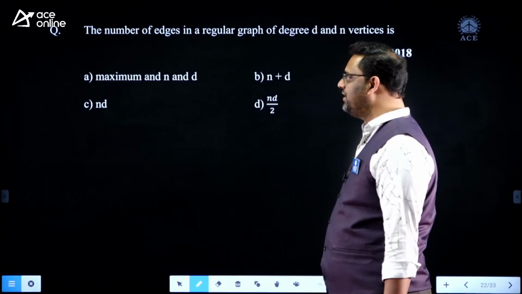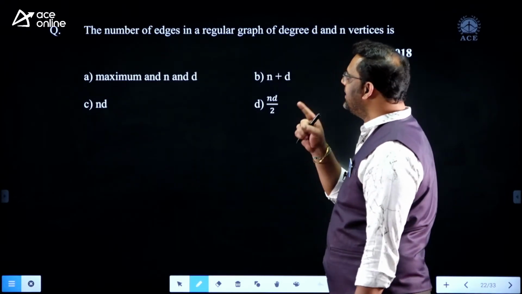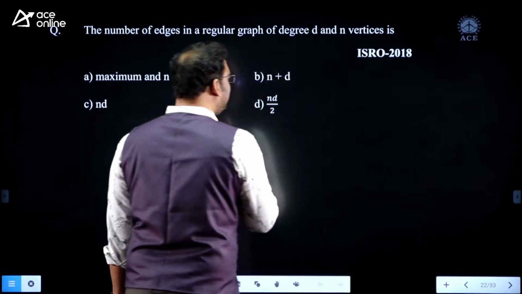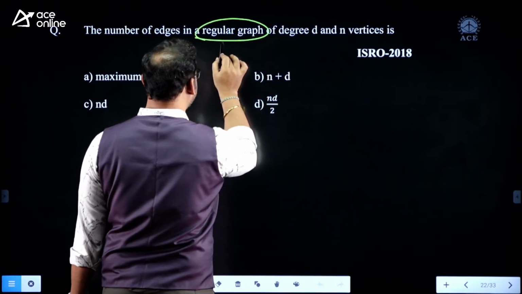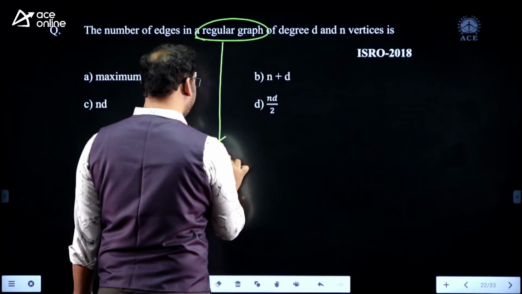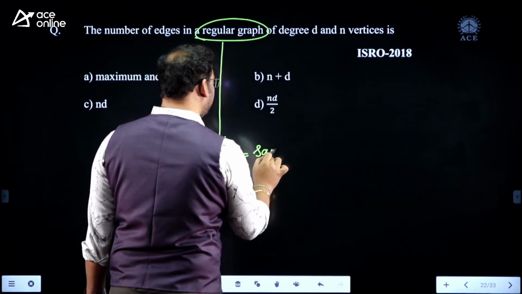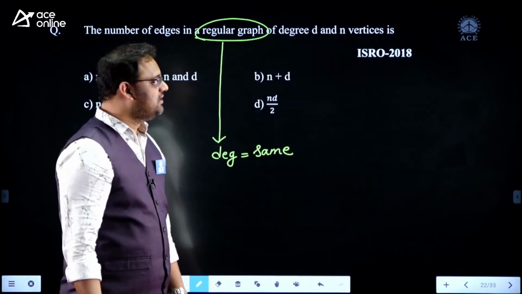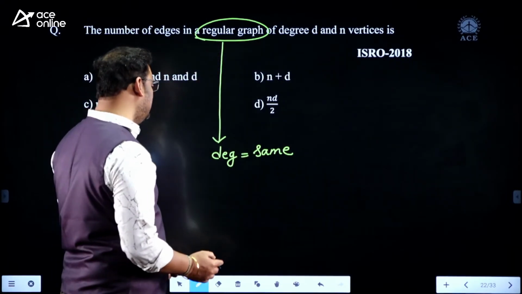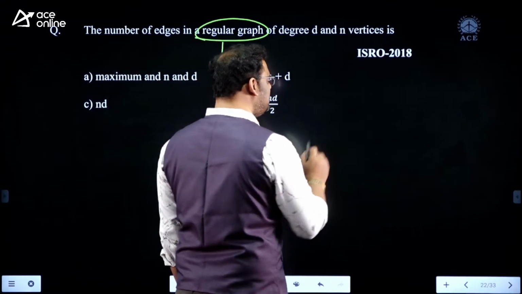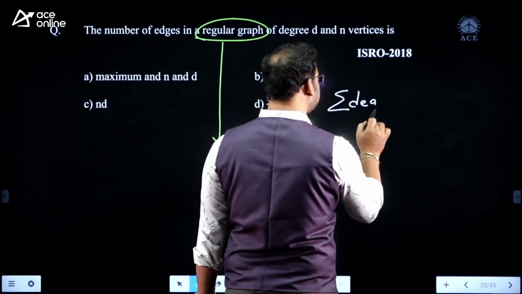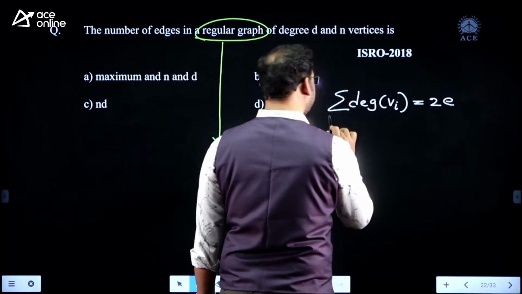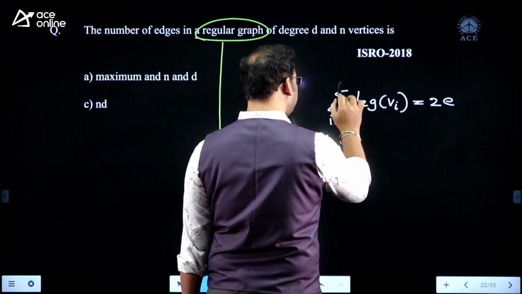And we also have something about the number of edges in a regular graph. Yes, the given graph is a regular graph, my dear. Regular graph means the degree of every vertex is the same. I think the degree is given as D. Let me apply the sum of degrees theorem. The sum of degrees of all vertices is equal to 2 times the number of edges, where i goes from 1 to n.